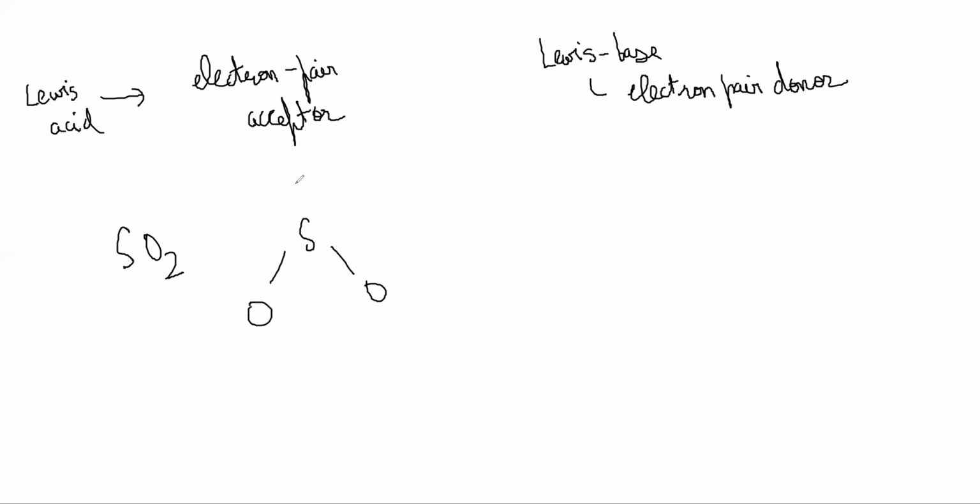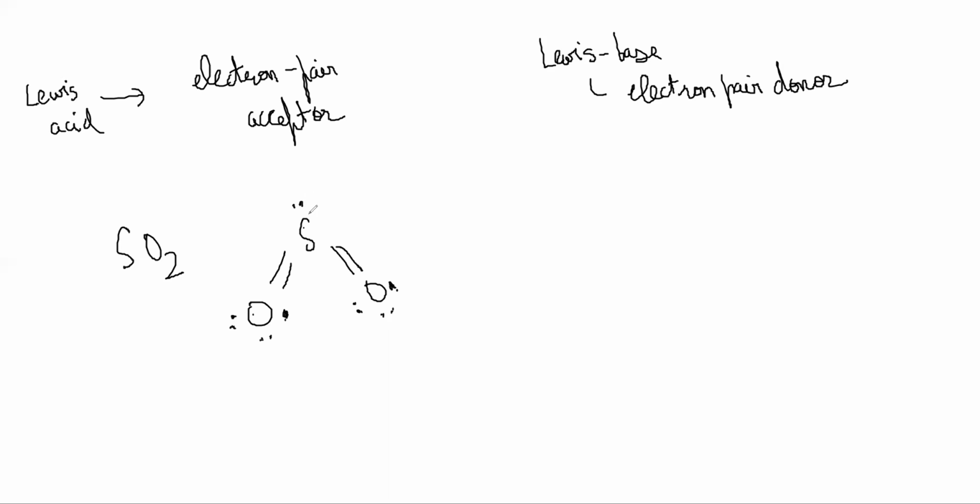S, O, O. This is 6, this is 6, this is 6, 18, and then 4 of them are taken here, 14, and then you draw, this is called a Lewis structure, by the way, right? Okay. So right now you can also make SO2 with a double bond like this and a double bond like this.